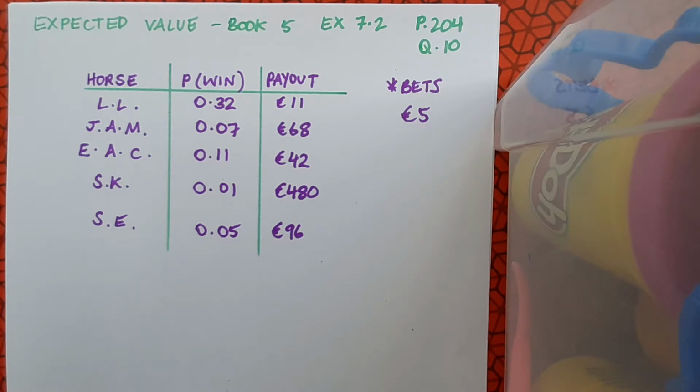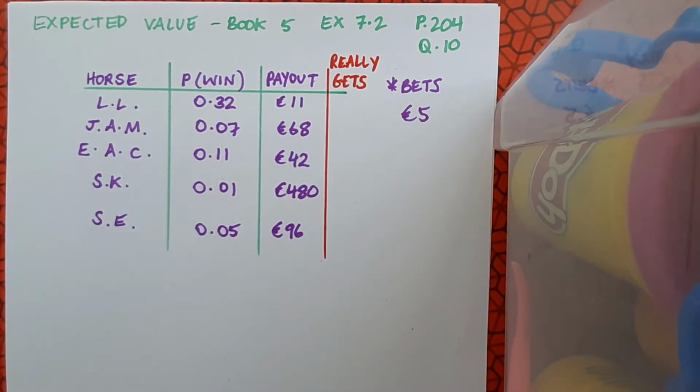Just to point out that he's bet a fiver, so if the first horse, which is called Likely Lad, wins, he gets €11 back. Now, we're talking about his financial expectation in this question, so it's important to take into account that he's already spent a fiver. Even if he gets 11 back, for example, he's only coming out with a profit of €6. We can factor that in at this stage of the question, or we can factor it in at the end. I'm going to factor it in now.